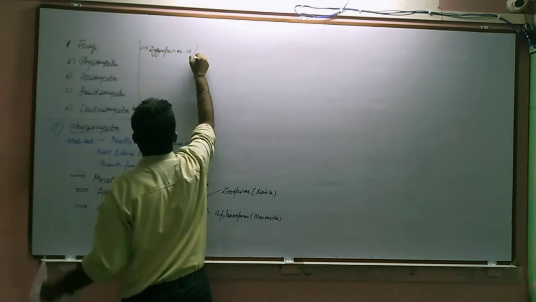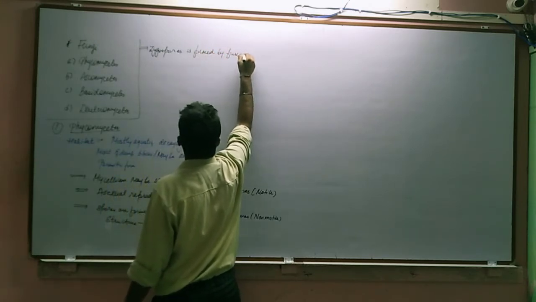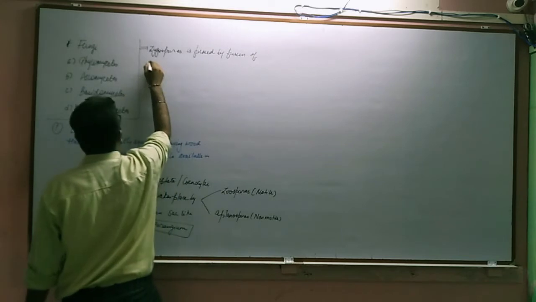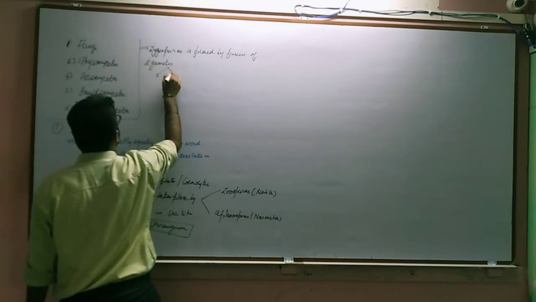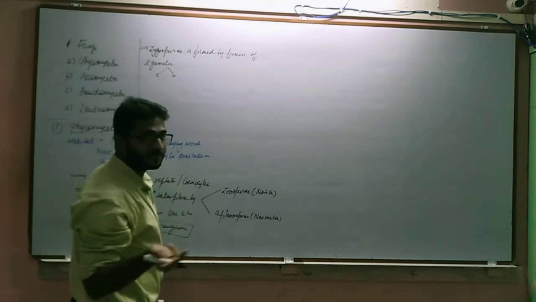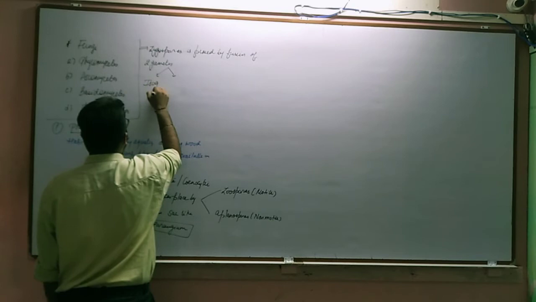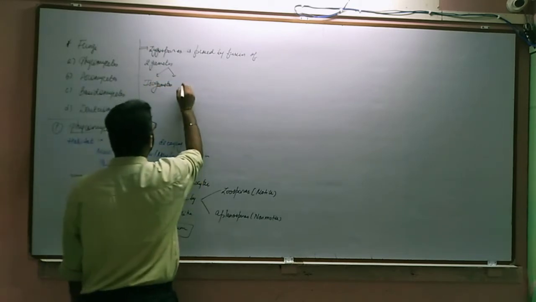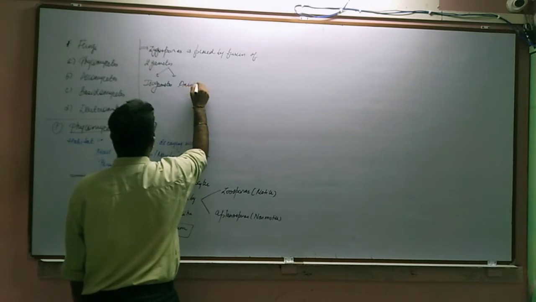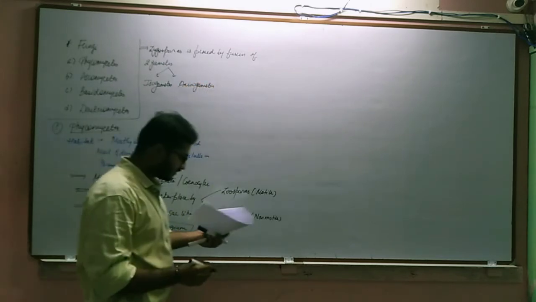Now these two gametes may be similar, may be dissimilar. If the gametes are similar, they are called isogametes. If the gametes are dissimilar, they are called anisogametes. Right? So this is all about the gametes.